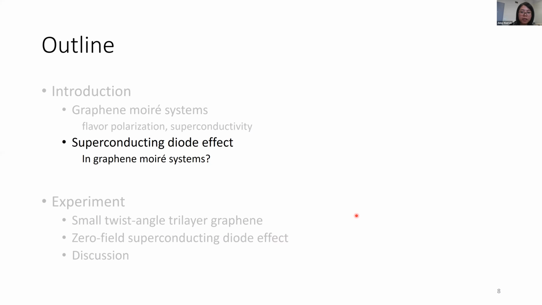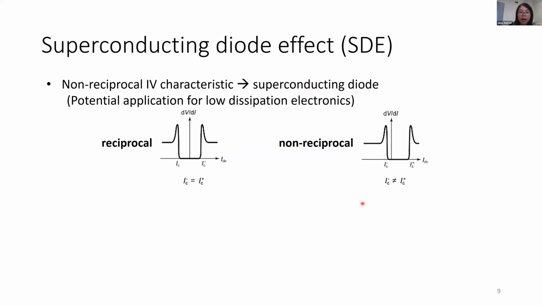And next, let's come back to the title of this workshop, superconducting diode effect. This effect comes from the non-reciprocal IV characteristic curve of the superconducting state. For example, the left figure here is a reciprocal IV curve, and the right one here is a non-reciprocal one. As you can see, this asymmetry shows that the positive and negative critical currents have different magnitudes.